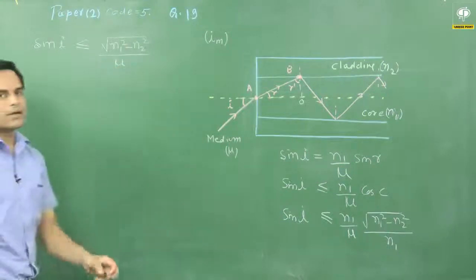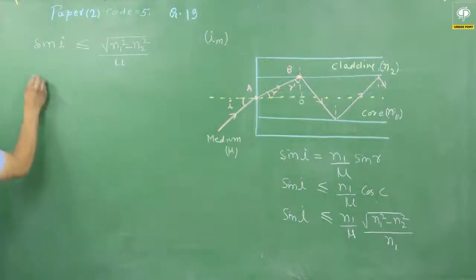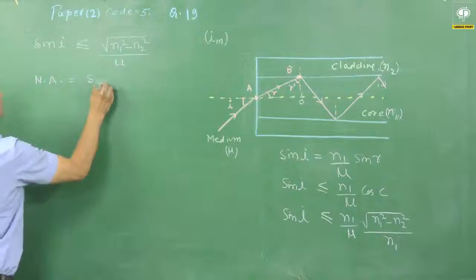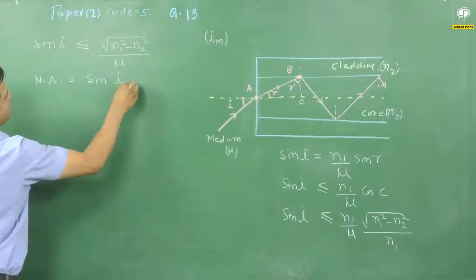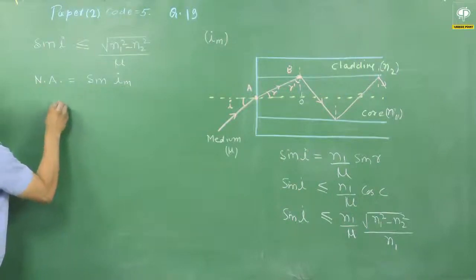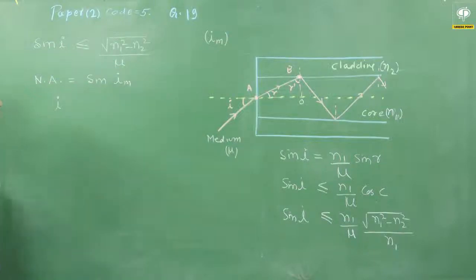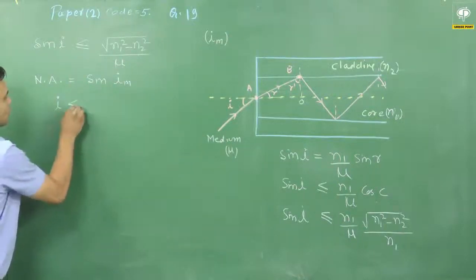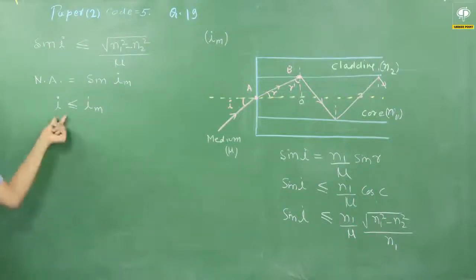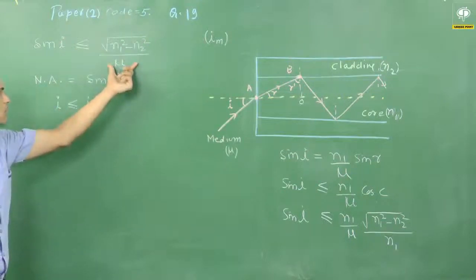But I have to calculate the value of numerical aperture, and numerical aperture is defined in the question, that is equal to sin Im. But I know that the angle of incidence, for the incidence to happen, should always be less than or equal to Im, as given in the question. So sin I is always less than or equal to this value.